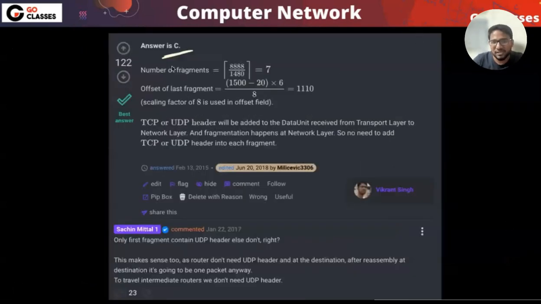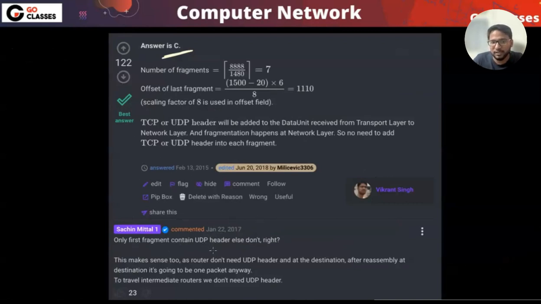So you can see that there have been 122 upvotes for this particular question. And you can see my comment also. I commented this 6 years back, maybe a little more than 6 years, I mean 6.5 years back.